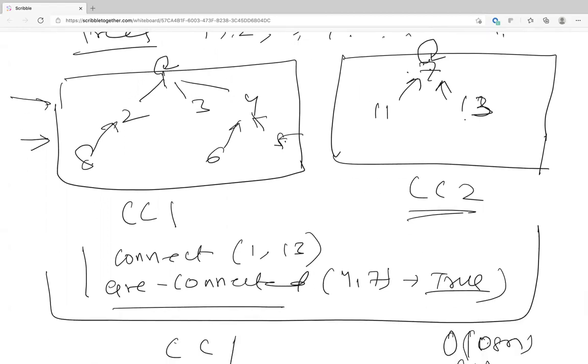So what is the question, Sue? When you are doing a union of these, how do we connect them? Like you said, after we join, when we ask are they connected, we said true. Does it matter how they are connected?